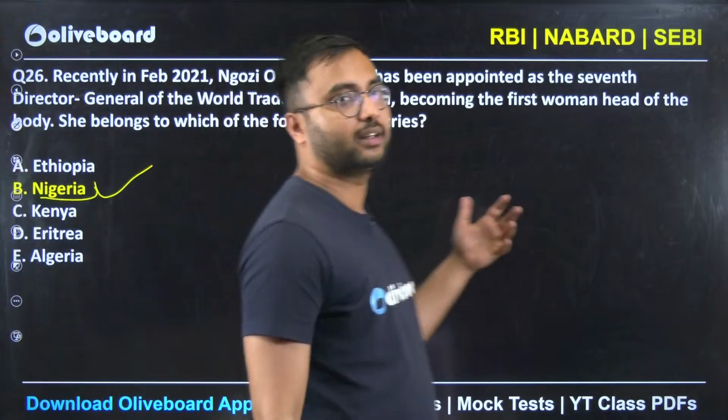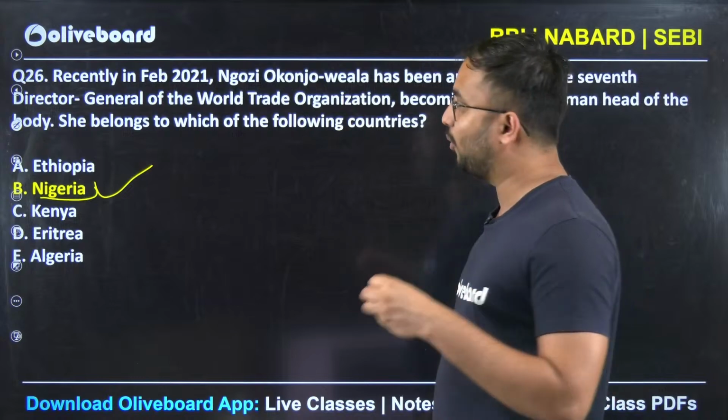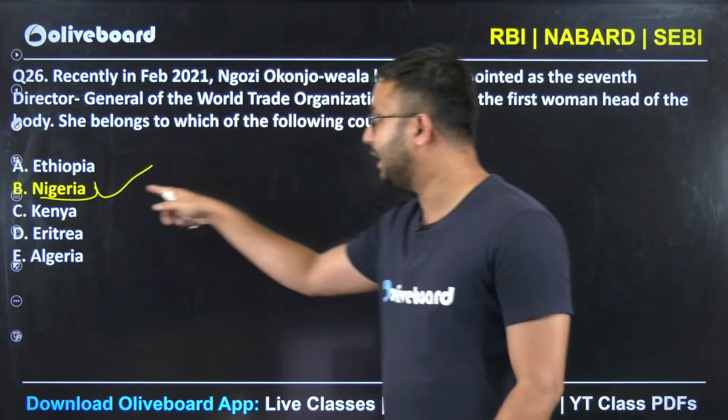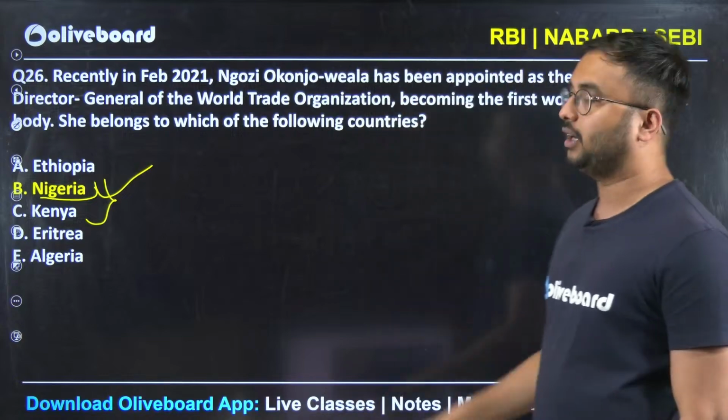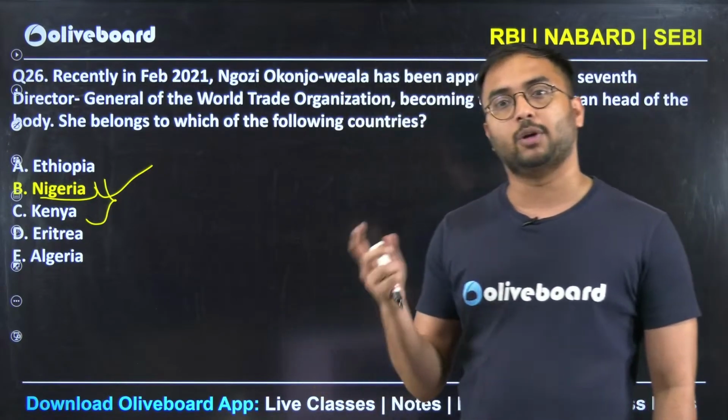Either Kenya or Nigeria. My prediction, or maybe my tukka, was a little bit... let's not go into that, but I felt that the name was from Kenya or Nigeria. But again, you have to be very confident and you should know how many questions you have attempted.